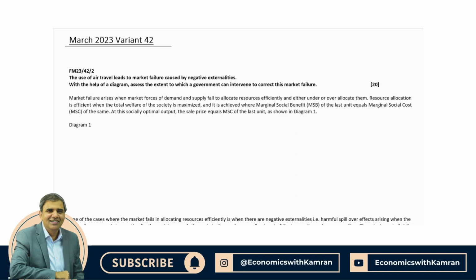And this level based marking is used. If a candidate scores level 1 in AO1, AO2 analysis and knowledge, he gets marks from 1 to 5, level 2 is 6 to 10, and level 3 is 11 to 14.